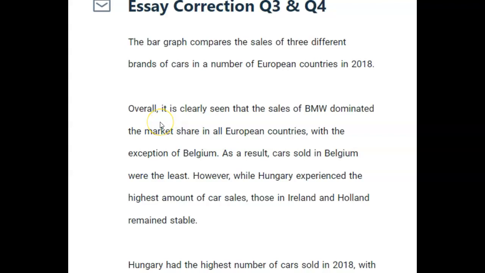Overall, it is clearly seen that the sales of BMW dominated the market share in all European countries, with the exception of Belgium. As a result, cars sold in Belgium were the least. Not as a result. That's not true at all. I mean, they could have sold a ton of Ford. So don't use as a result here. However, while Hungary experienced the highest amount of car sales, those in Ireland and Holland missed. Okay, there's no remaining stable here because there's no movement, there's no increase, there's no decrease, so it's inappropriate to use the expression remain stable.